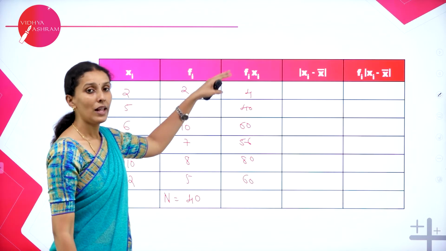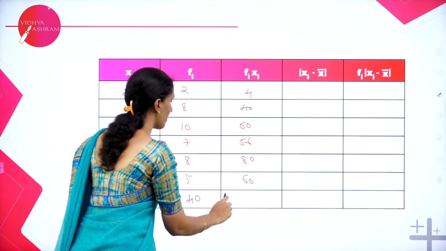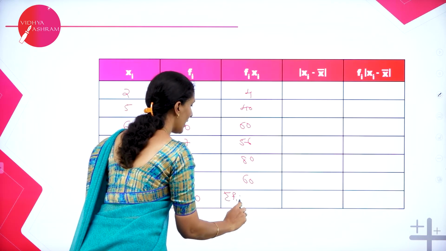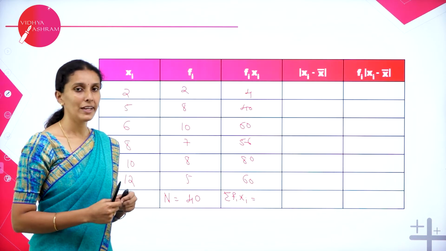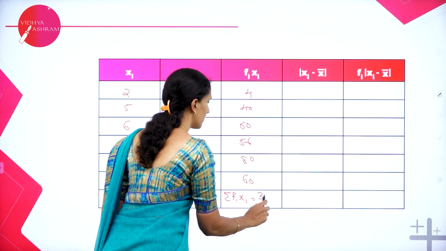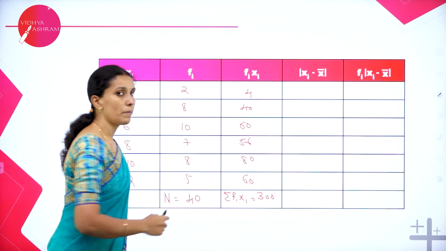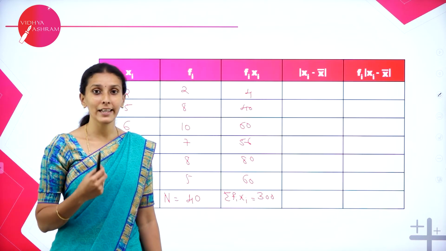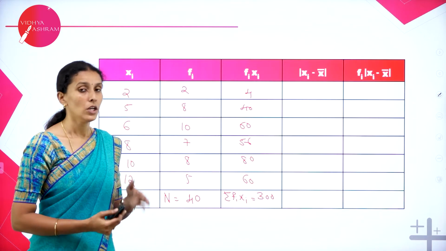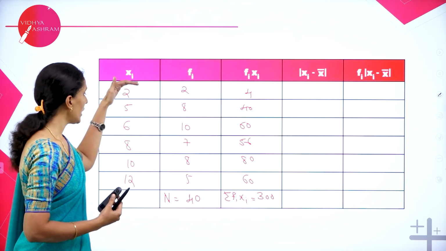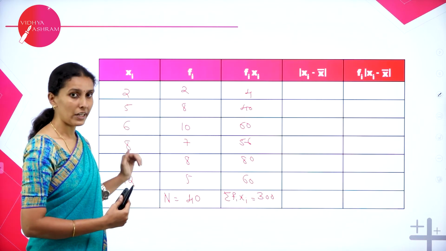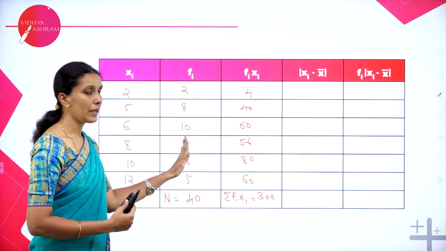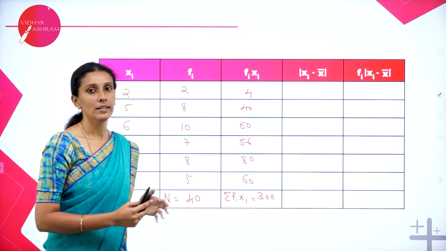Okay. So now let's add it again. So summation fi xi. So when you add each row here, you will get the sum as 300. Why is this column needed? Because we are calculating the mean deviation about mean. So to calculate the mean, we need the sum of all observations. Sum of all observations is not given individually here. So we have to multiply with the frequency to get the summation.